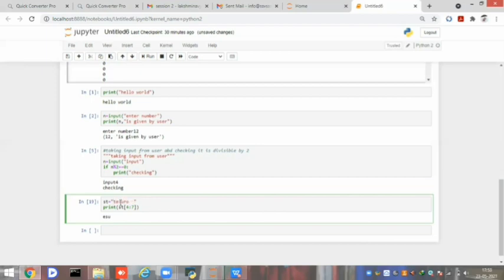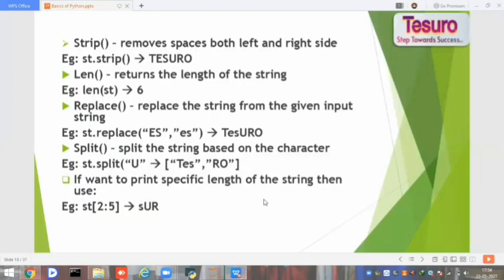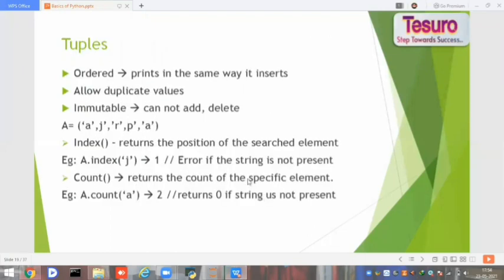Sorry, wait, I will remove the spaces. So it will give indexes 0, 1, 2 because it takes n minus 1. So till S it will print, because T is 0, E is 1, S is 2, and whenever it reaches 3, it ignores the string from that last index. And these are the functions we generally use on strings.